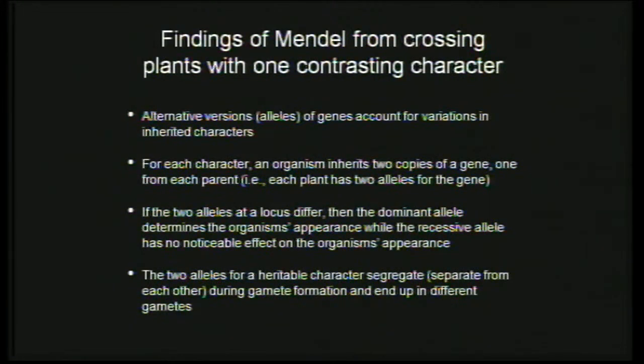For example, we say that an individual with big P and small p, even if that is the genetic constitution, when they form gametes, it is going to be one small p or one big P. It's never going to be both. So these two alleles segregate during the formation of gametes.